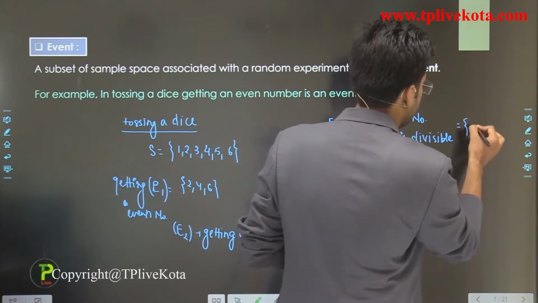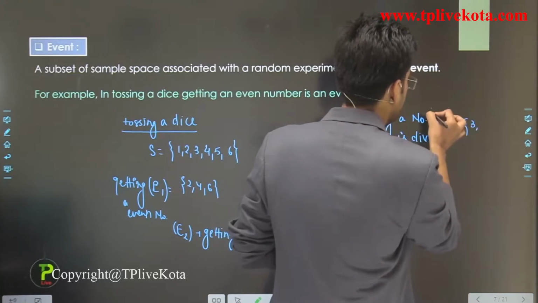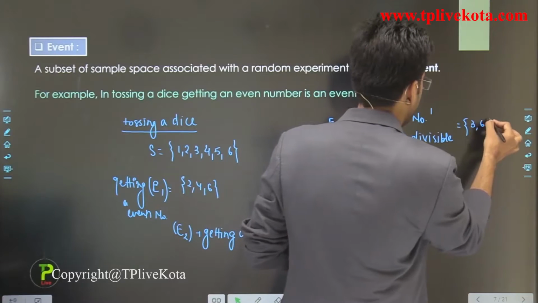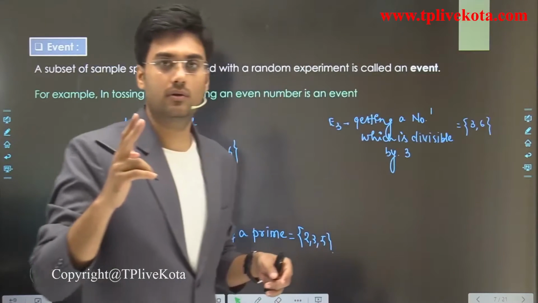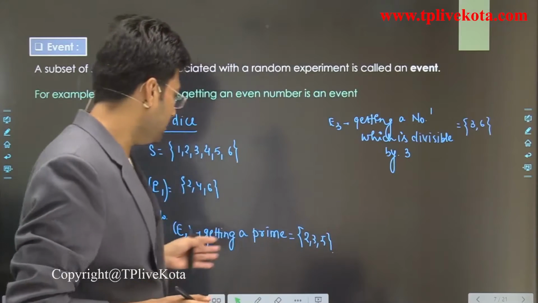Then the possible cases are 3 and 6 only, two numbers only. So these are the events.